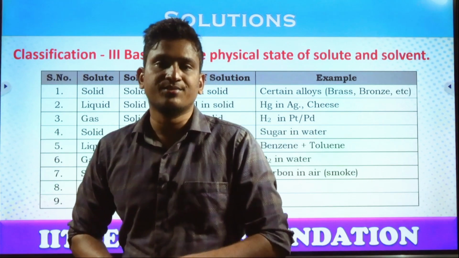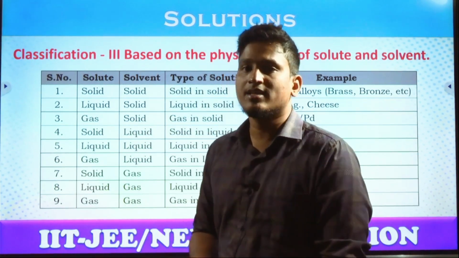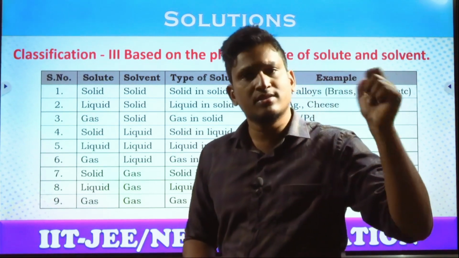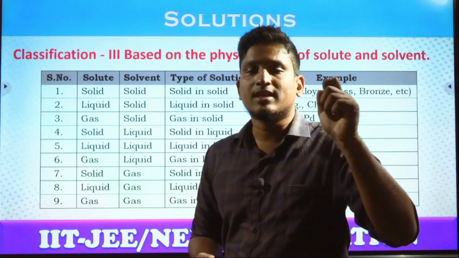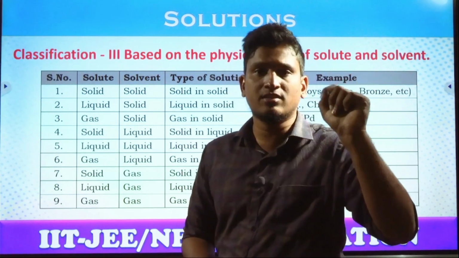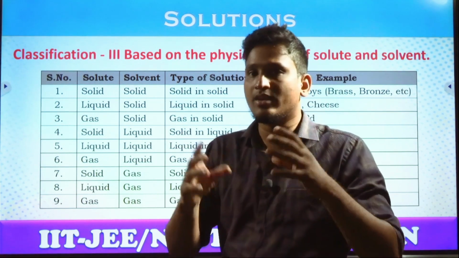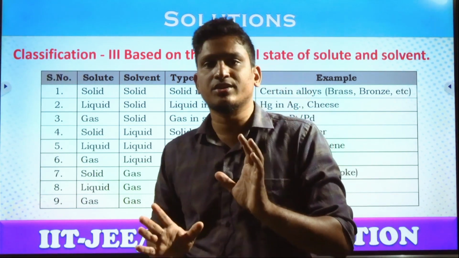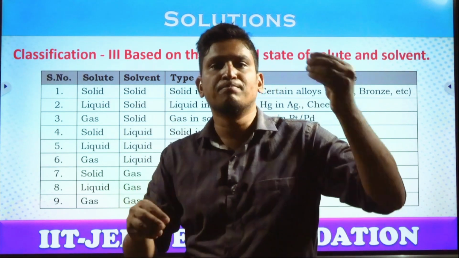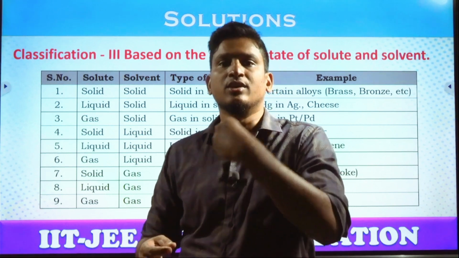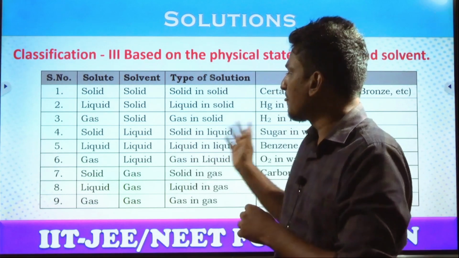During these reactions, when you add these least reactive metals like nickel or platinum or palladium to hydrogen gas, these hydrogen molecules, hydrogen is a gas, platinum or palladium is a solid metal, are completely absorbed by the metal surface. So in this combination they are not reacting. That's not a chemical reaction. During this process, nickel or platinum acts like a catalyst. So they are completely absorbed onto the surface of nickel or platinum or palladium. This mixture comes under gas in solid.